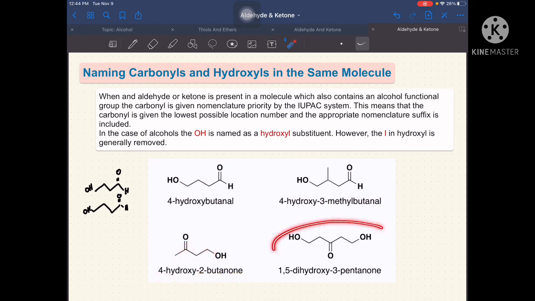Then lastly, for this example, so as you can see, we have here 2 functional groups ng alcohol. So, kaya meron tayong 1,5-dihydroxy-3-pentanone. So, paano nga ba yun nangyari? 1, 2, 3, 4, and 5. Kay carbon number 1 and carbon number 5, and then yung location ay kay number 3. So, that's it.